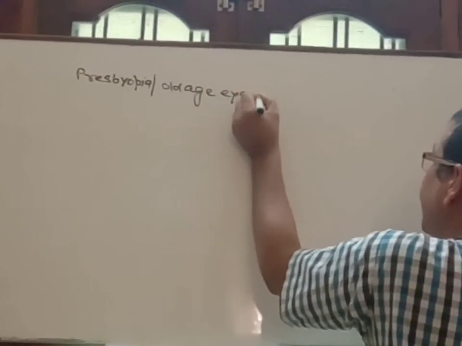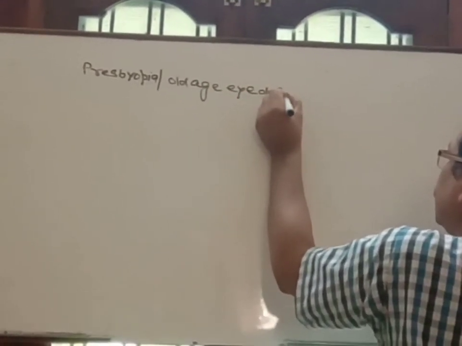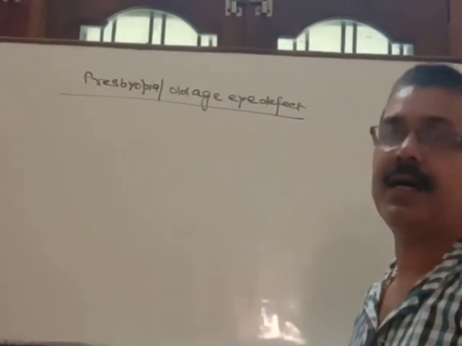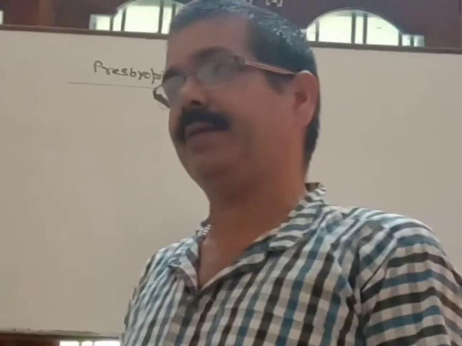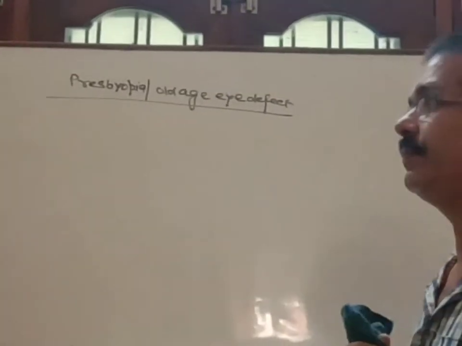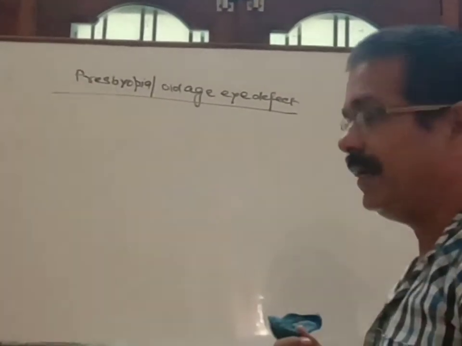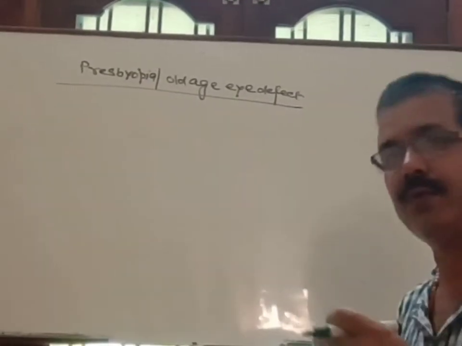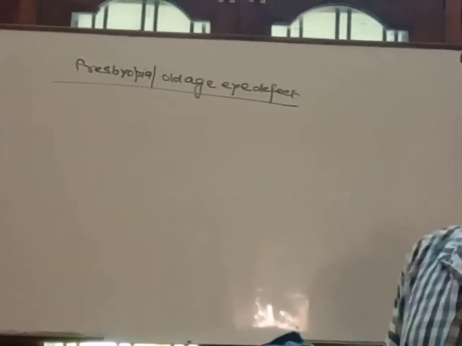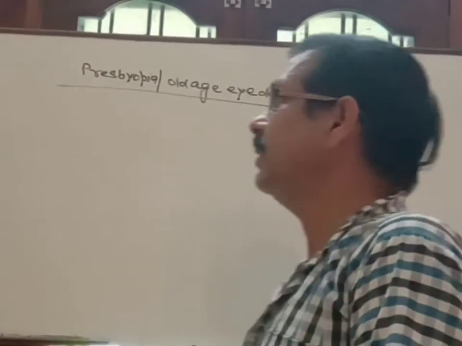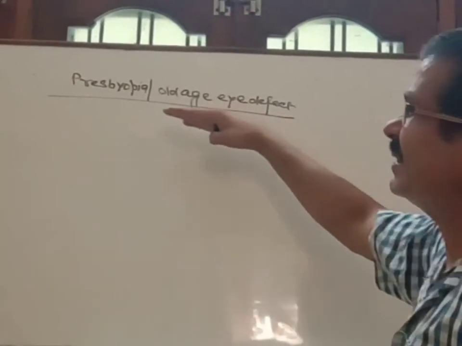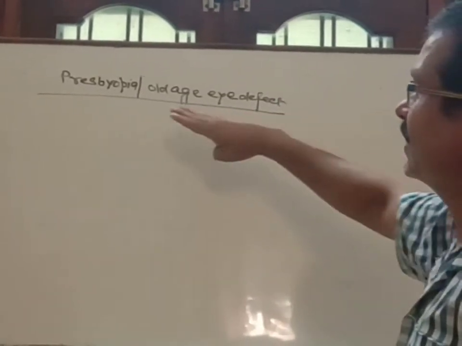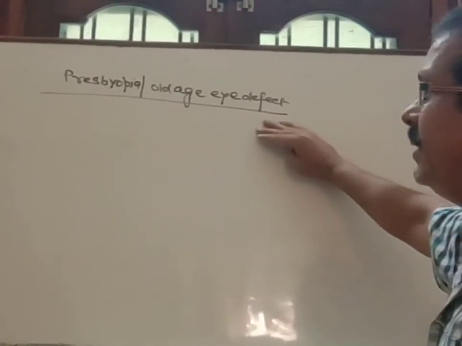It is a defect due to which neither near objects nor far objects can be seen clearly. And why does it happen? Because of the deficiency of elasticity of the ciliary muscles, because the ciliary muscles are responsible for changing the focal length of the eye lens according to the position of the object. So here the elasticity of the ciliary muscles gets decreased due to old age. So this is the reason that sometimes it is also called the old age eye defect.